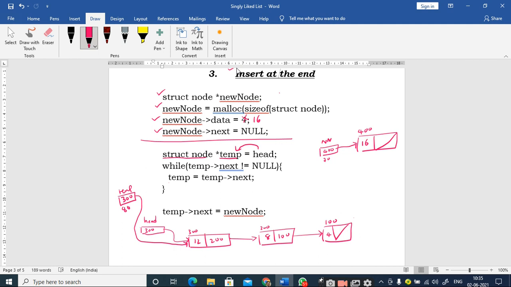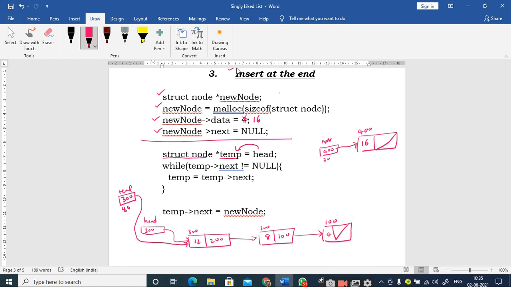So you have to check each and every node until the condition is broken. Whenever you have a condition where the next part of a node is equal to null, here you have to stop, right. So let us see the logic he has written.